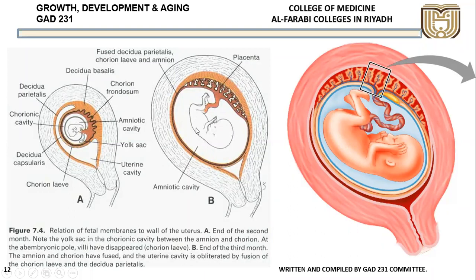Now if you see here, as the embryo has grown, all these cavities have disappeared. The only cavity which remains is the amniotic cavity. The fetus starts floating within the amniotic cavity. Here it is a well-grown embryo, now a fetus, floating within the amniotic cavity, and this is the umbilical cord, and this is the placenta. Here are the villi, which we studied in closer look. Here is the maternal blood, and within the villi will be the fetal blood, where the exchange of gases will be taking place.